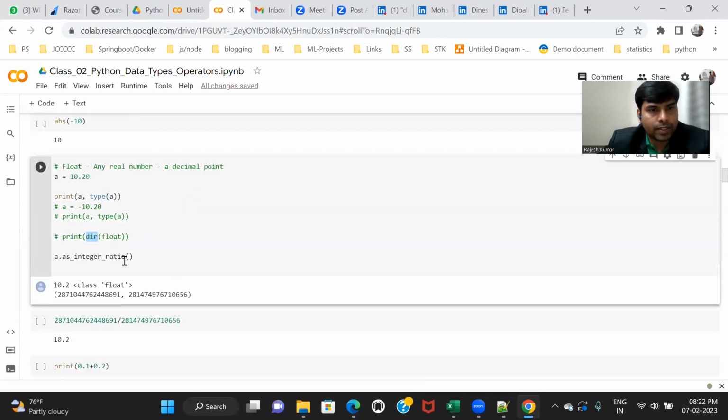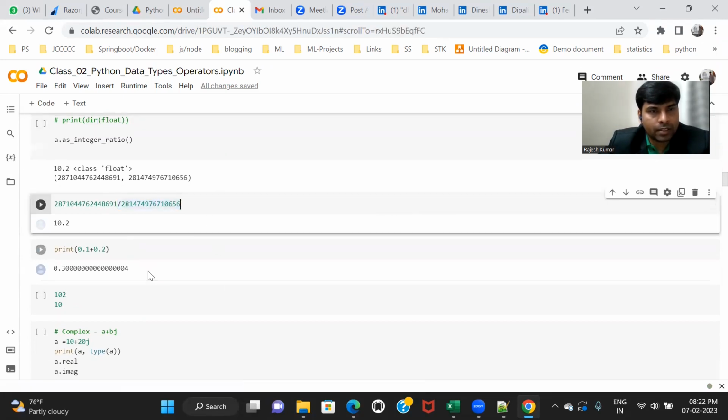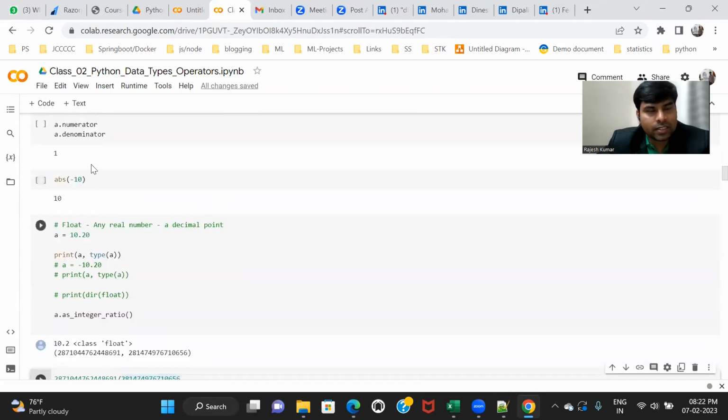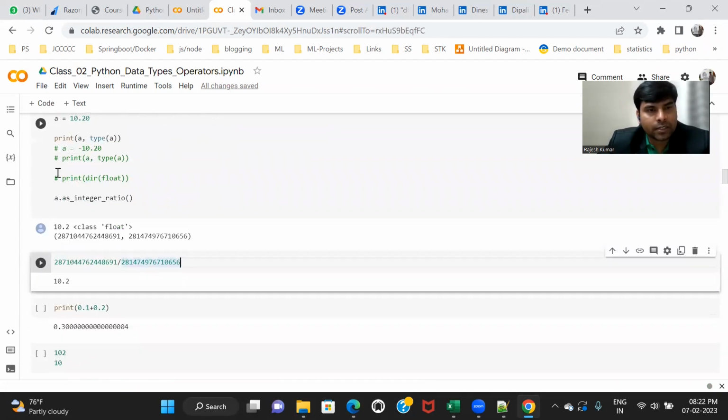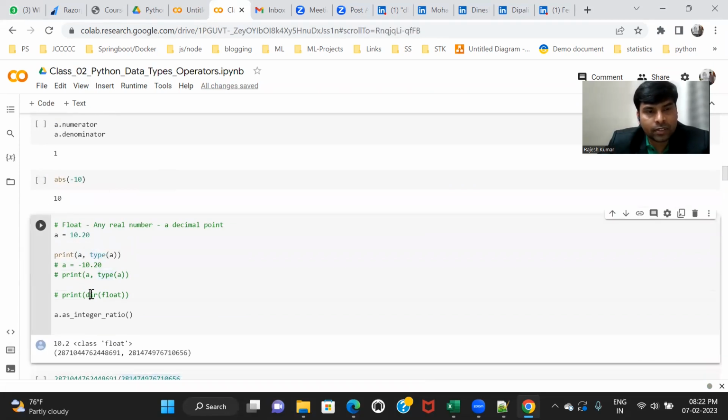So these are floats. Operations I will explain later. Any doubt in float? It is very similar to int; the only thing is it has a fraction part. That's all. You can use the type function similarly to int, and the dir function, just like that. Any doubt in float? Is this clear?